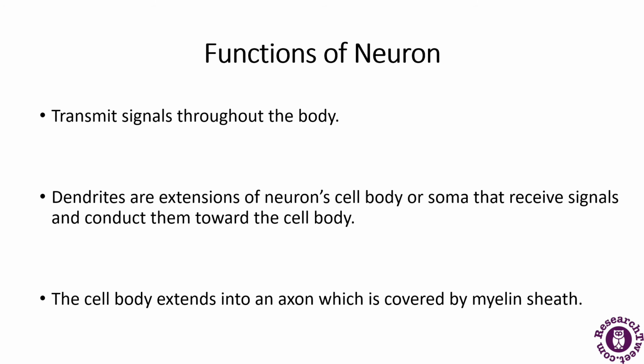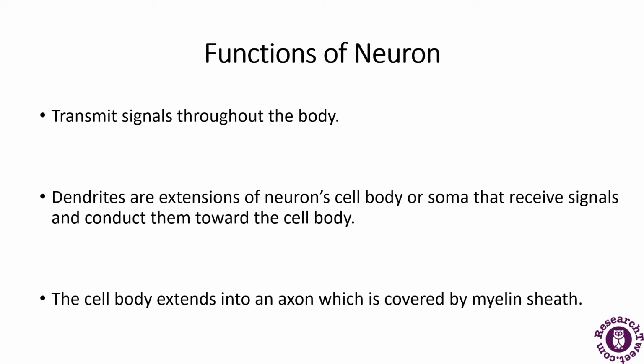Now, the topic of our presentation was neuron as a function, so now we will be discussing the various functions of the neuron. Neurons are specialized cells of the nervous system, as already discussed, and they transmit signals throughout the body. Neurons have long extensions from the cell body, called dendrites and axons. Dendrites are the extension of the neuron cell body or soma that receive the signals and conduct them towards the cell body.